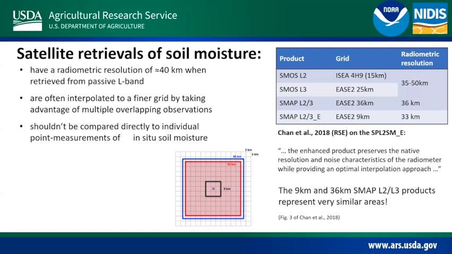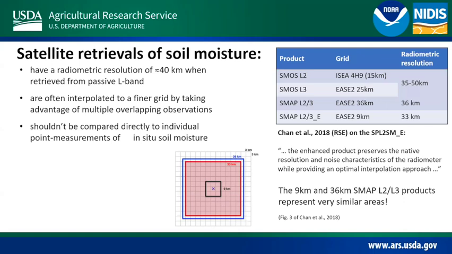The SMAP mission started out with a 36 kilometer product. They went to a 33 kilometer product through some magic, basically because they wanted to keep a different grid. Gridding and geodesy, how the landform is oriented, all becomes a great challenge for them of trying to make those pixels line up so they have common reference maps between their satellites.